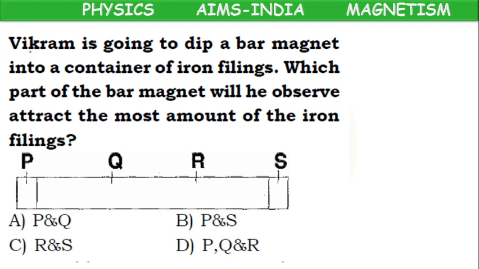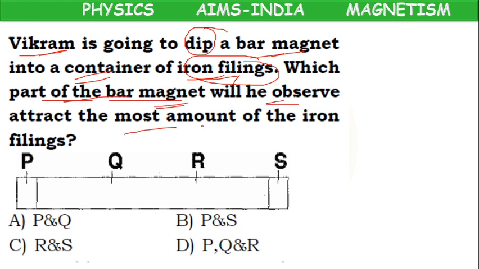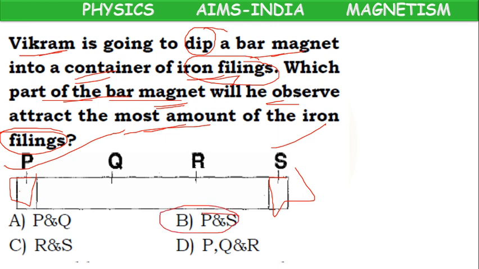Okay, children. Next. Vikram is going to dip a bar magnet into a container of iron filings. He is going to keep a bar magnet in a container full of iron filings. Now the question is, on which part of the bar magnet will he observe the most iron filings? At the poles. What are the poles here? One end P, one end S. Where can he observe more attraction? P and S. So option B is the correct answer.